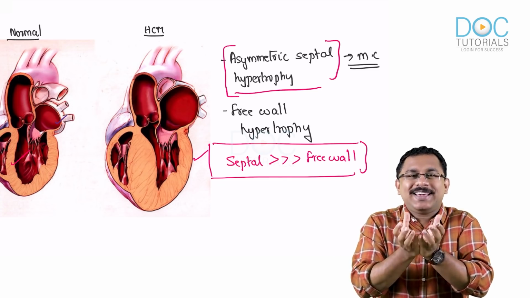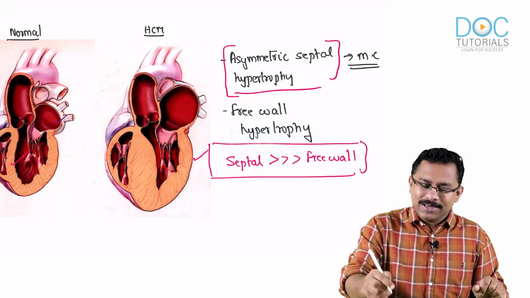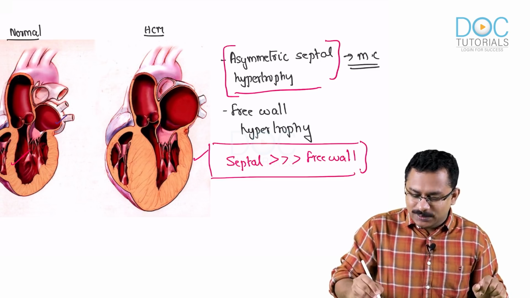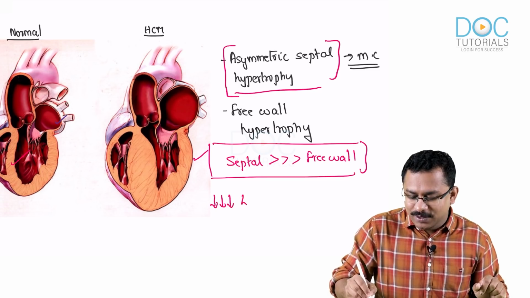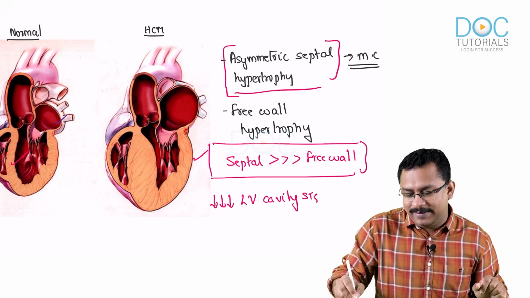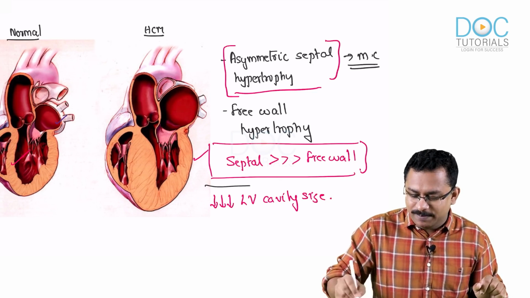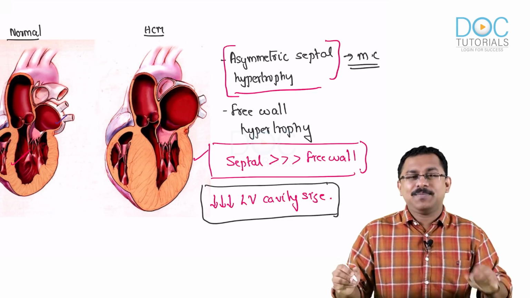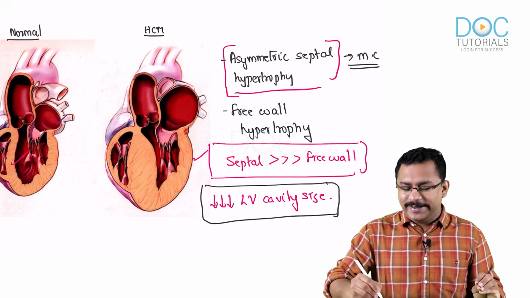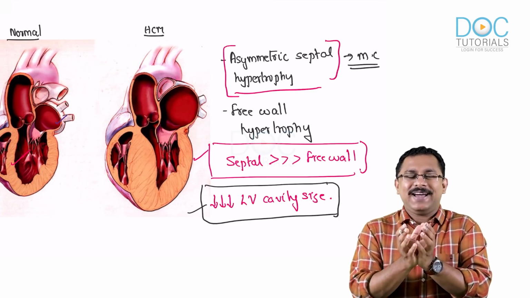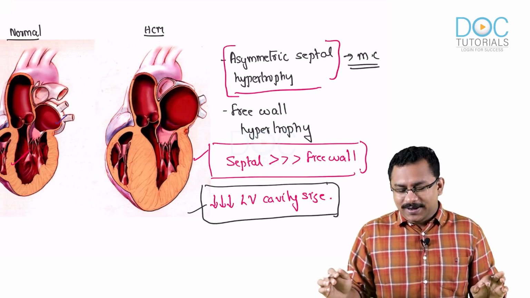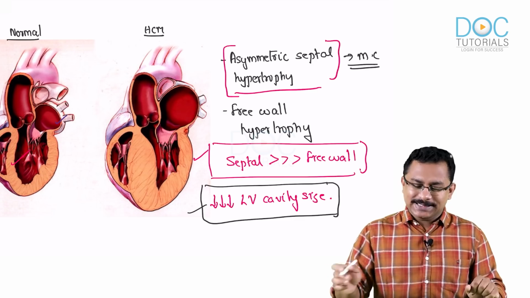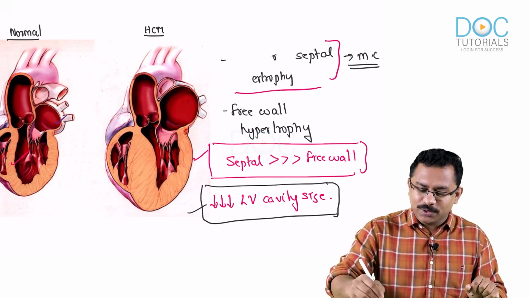What will happen to the cavity of the left ventricle? There is a decrease. Okay, there is a significant decrease in the left ventricular cavity size. Okay, LV cavity size. This is very important, again very important in understanding the hemodynamic effects. So you are very clear with one fact: the cavity of the left ventricle is very small. Clear? All right. Now, what happens next? Okay, that is what we are going to learn.